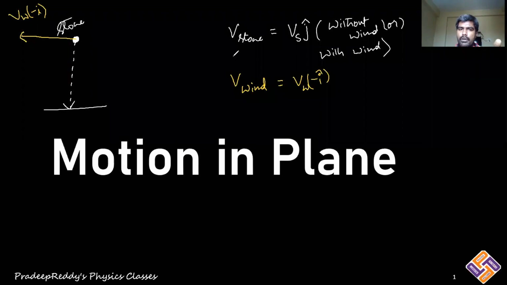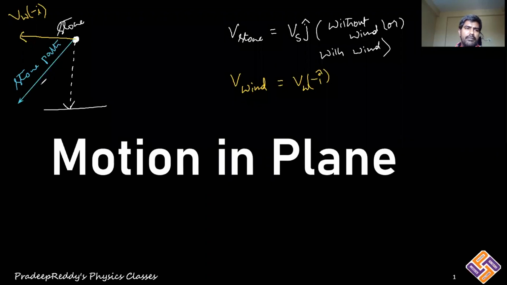So the magnitude of the stone velocity would remain the same, but its path would undergo change. Therefore, it would take a path in such a way. This is the resultant path of the stone. Path of the stone will be in this direction.